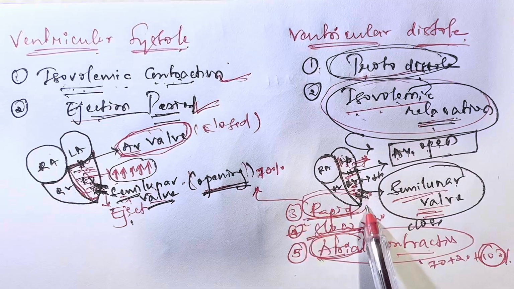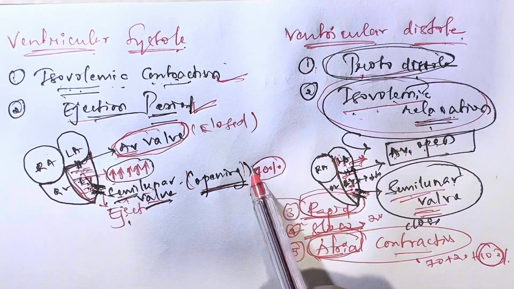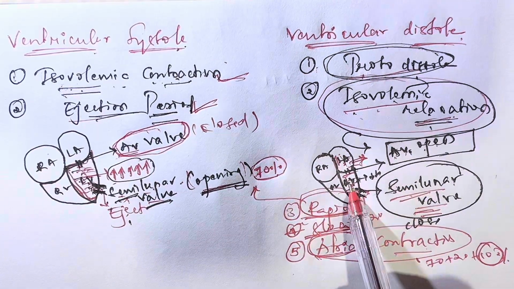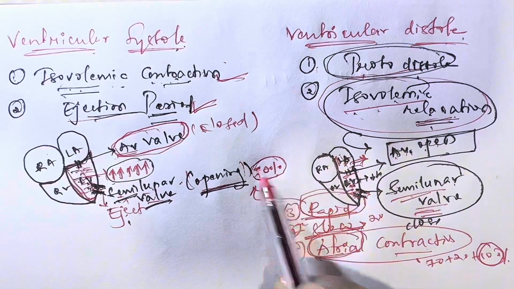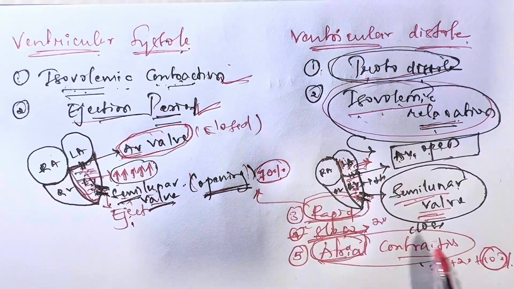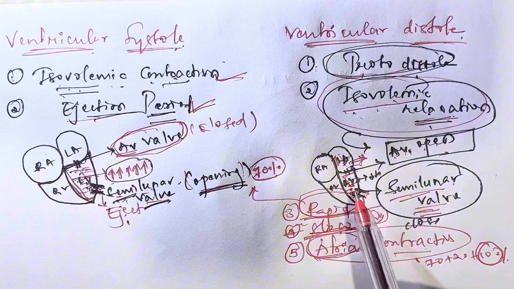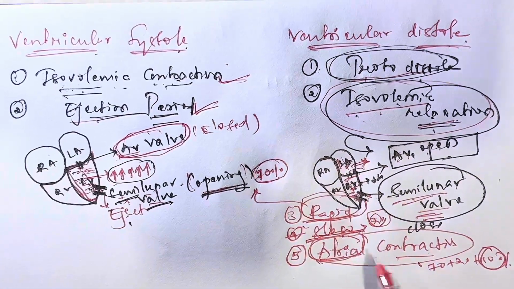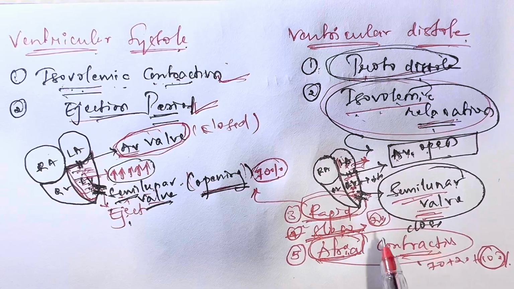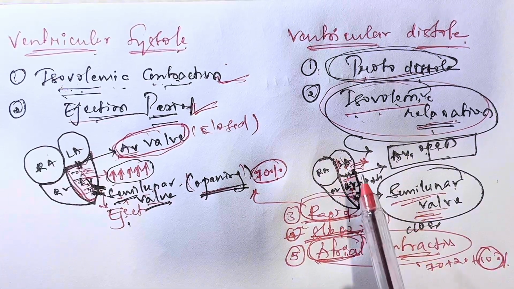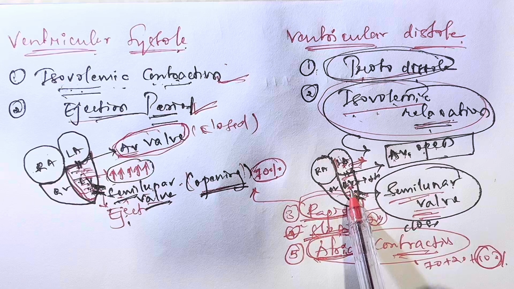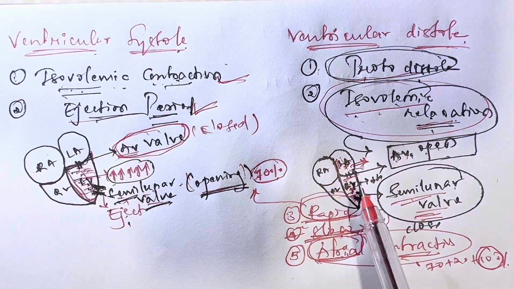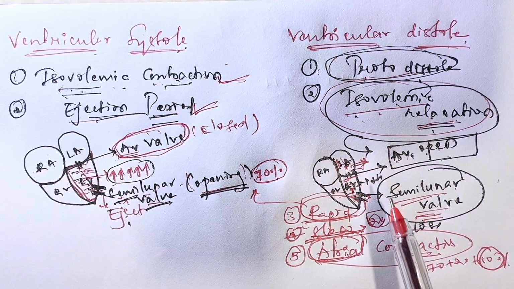The rapid filling means 70% of blood is filled inside the ventricle from the atrium. This is over. Now again slow filling. Slow filling means only 20% of blood is filled inside the ventricle through the atrium. After that, the third thing is atrial contraction. Only when the atrium contracts, then the remaining blood is filled inside the left ventricle. Okay, I hope you understand these things.